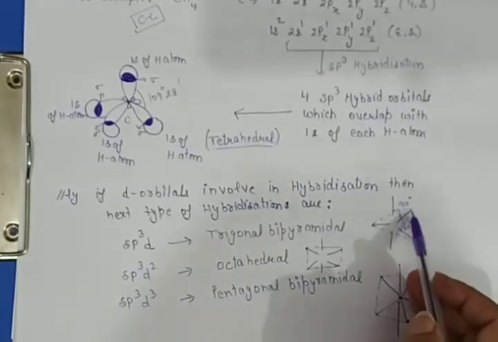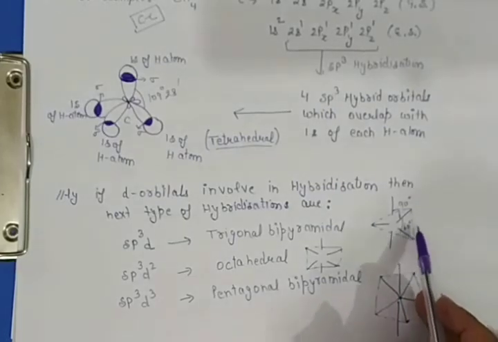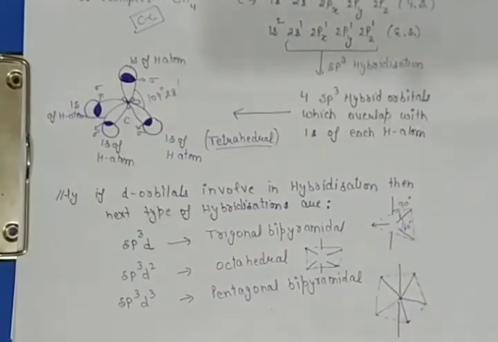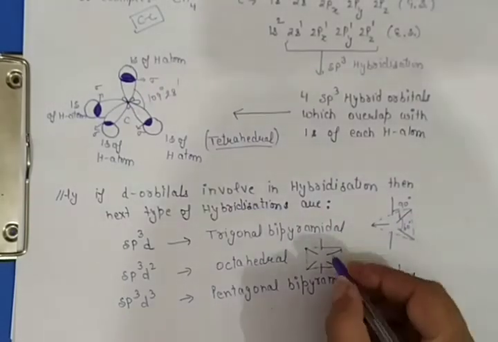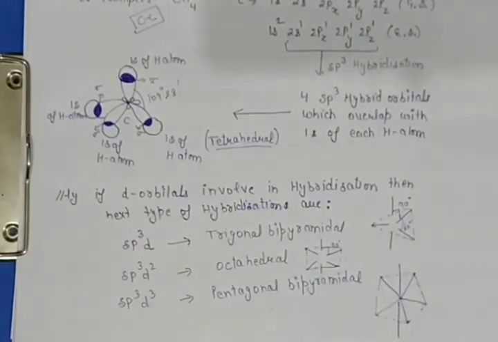So the equatorial bonds have 60 degree angles, and between axial and equatorial it is 90 degree. In octahedral, each angle is 90 degree.